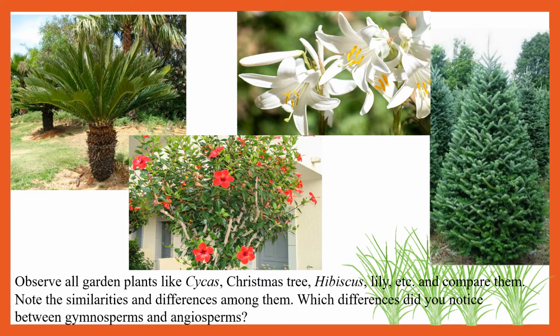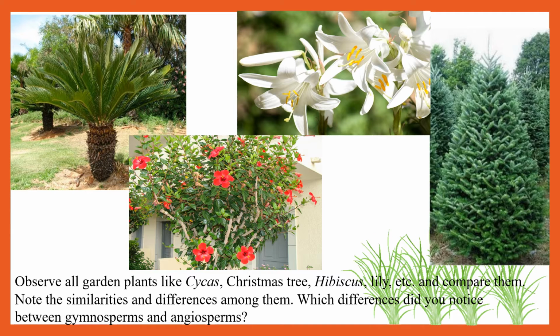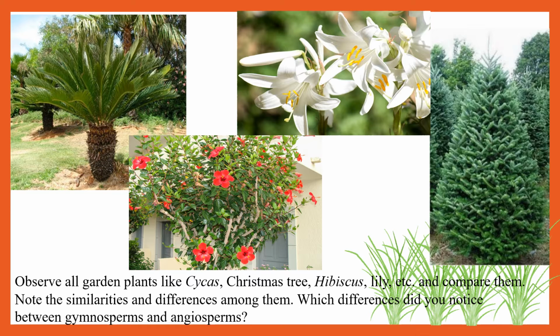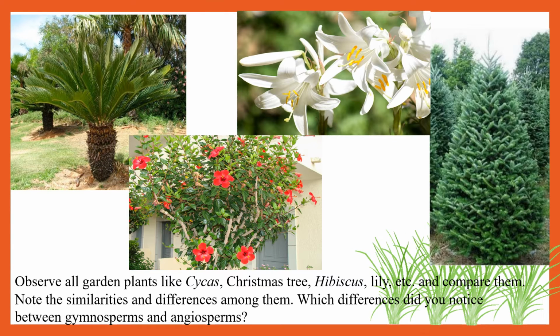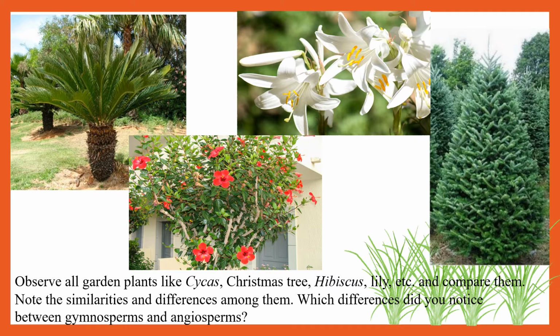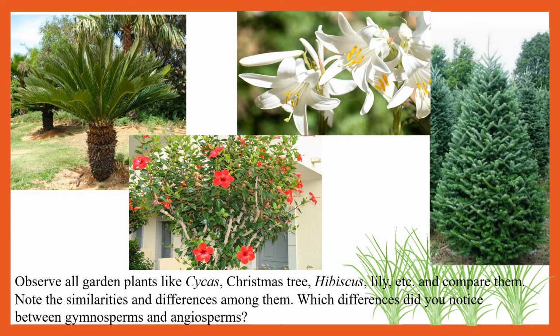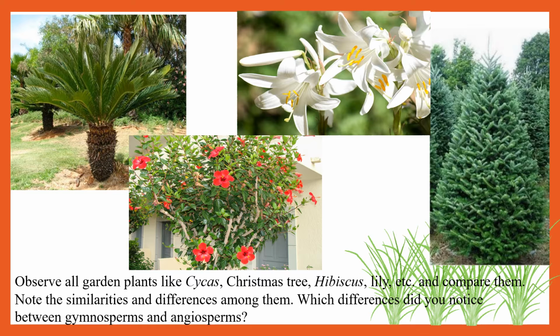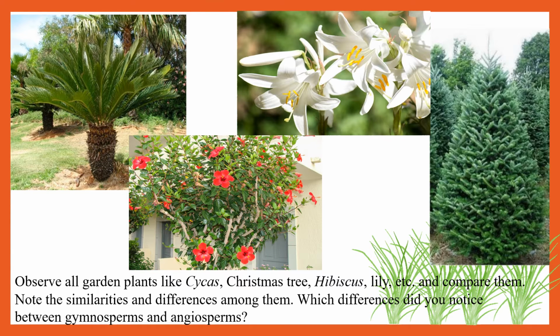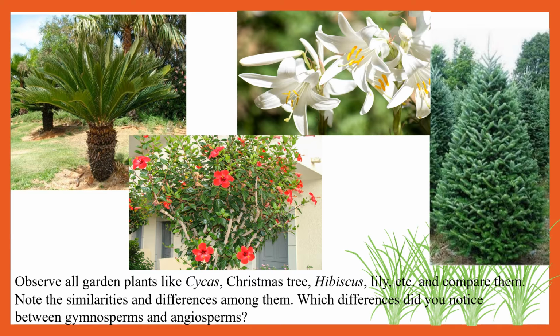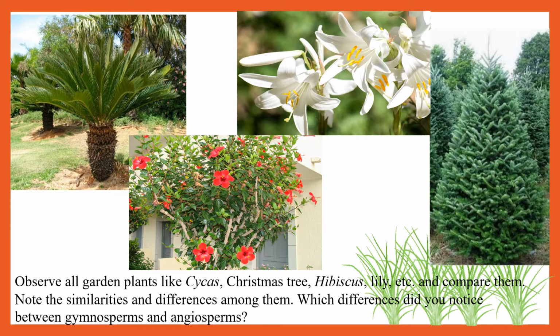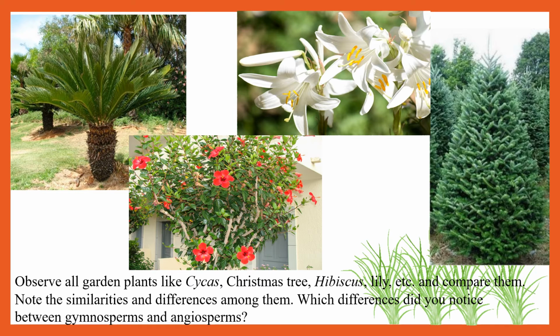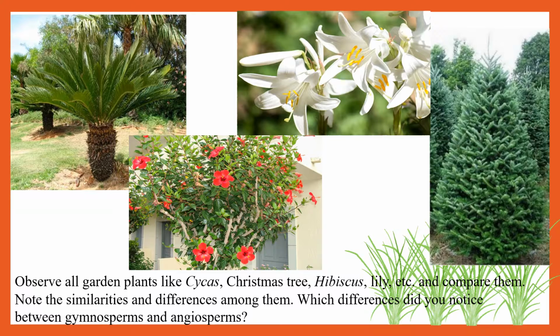that phanerogams are divided into two parts, that is gymnosperms and angiosperms. Angiosperms have flowers and gymnosperms do not have flowers. So, out of these four pictures that you see, you have to tell me which ones are gymnosperms and which ones are angiosperms. Okay, so if you go through the video again, you will understand कि जिसमें flowers है वो angiosperms है और जिसमें flower नहीं है जैसे कि cycas plant और Christmas tree, they do not bear flowers, so they are gymnosperms. Whereas when I talk about lily plant and hibiscus, they bear flowers, means they are angiosperms.